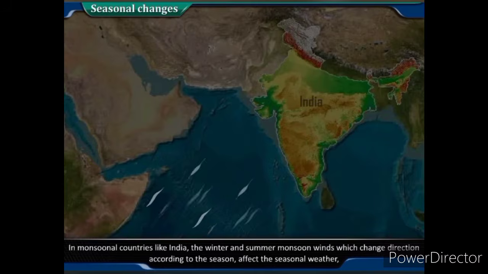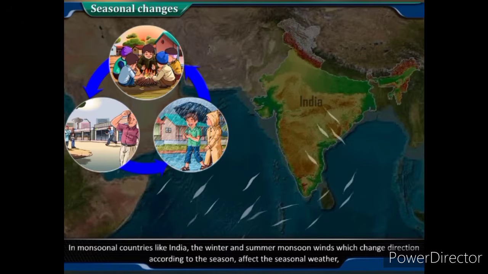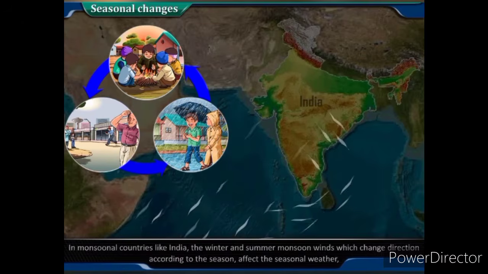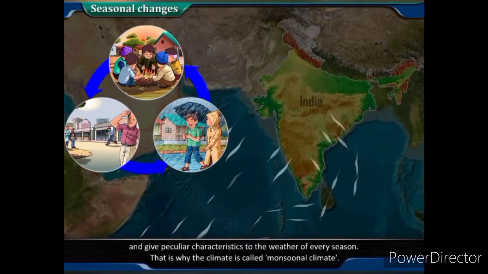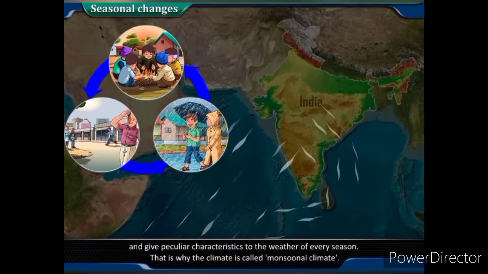In monsoonal countries like India, the winter and summer monsoon winds, which change direction according to the season, affect the seasonal weather and give peculiar characteristics to the weather of every season. That is why the climate is called monsoonal climate.